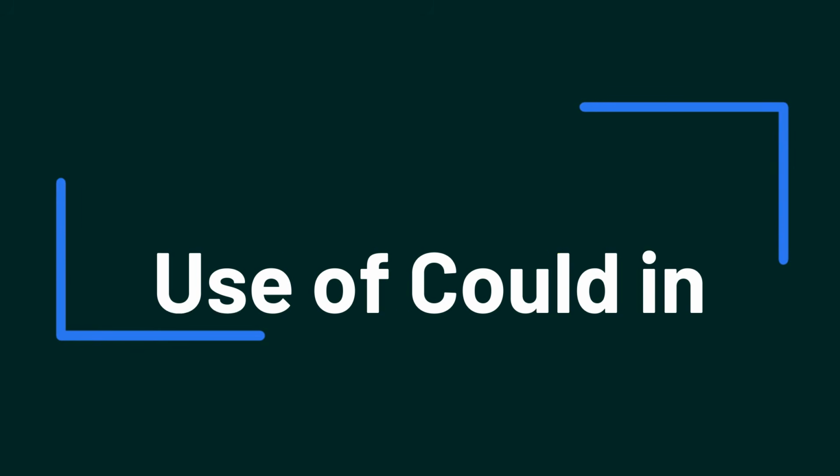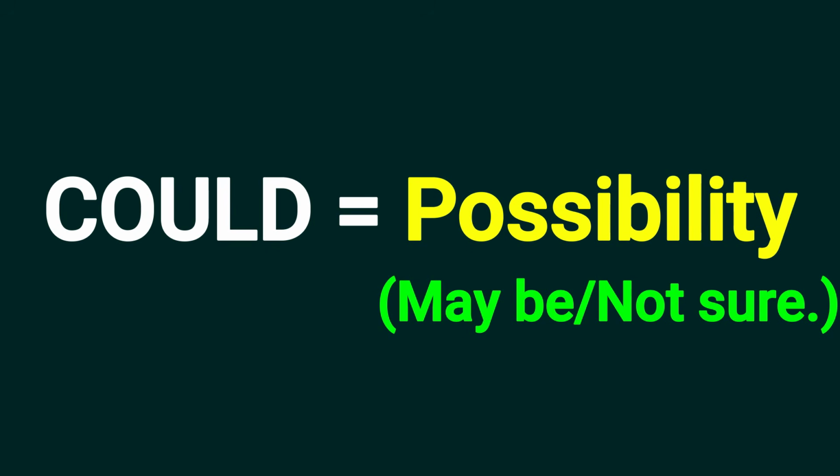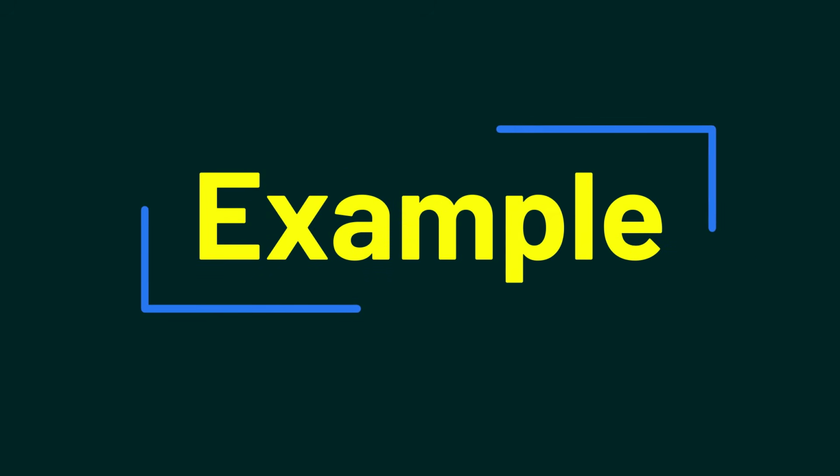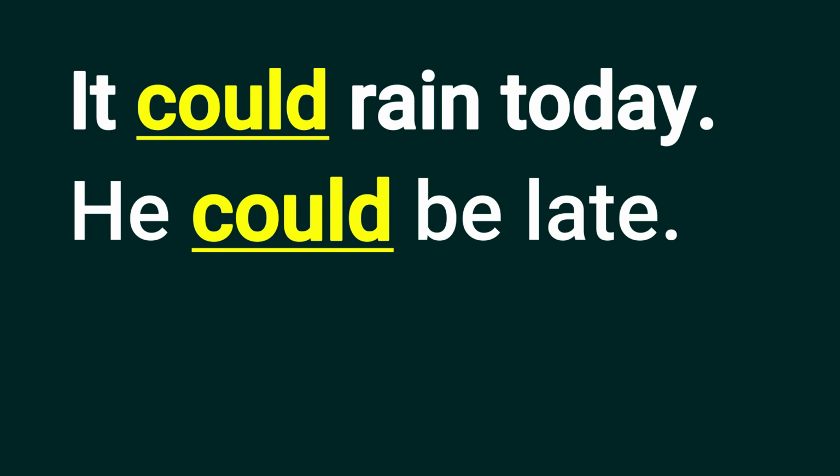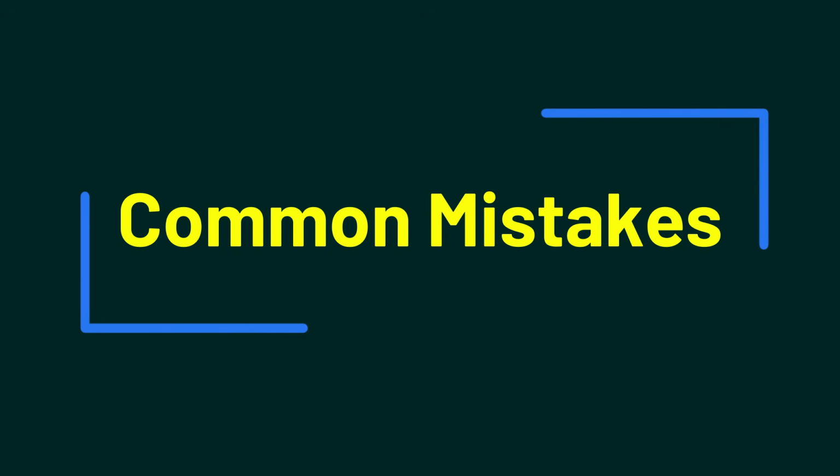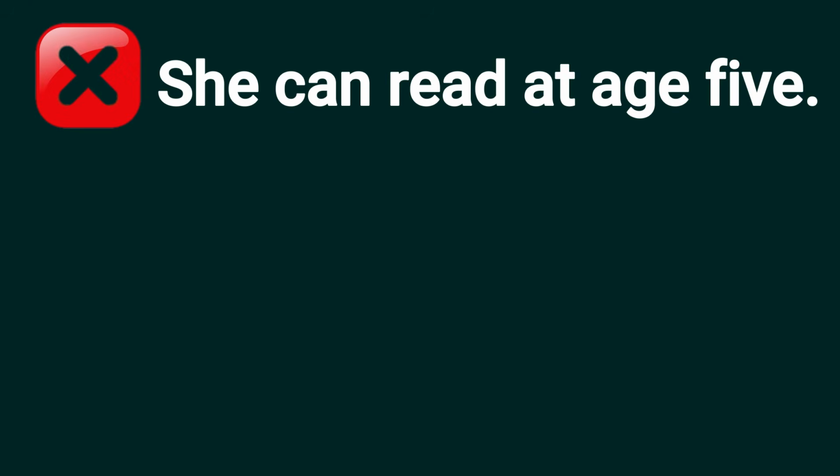So, the use of could in possibility. Possibility means maybe or not sure. So, let's understand by examples. It could rain today. He could be late. Let's understand the common mistakes.